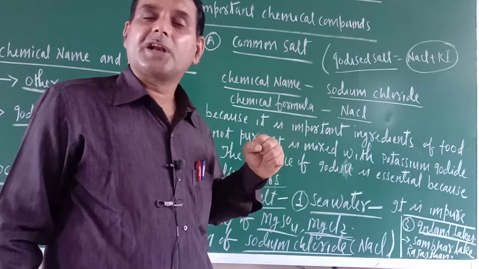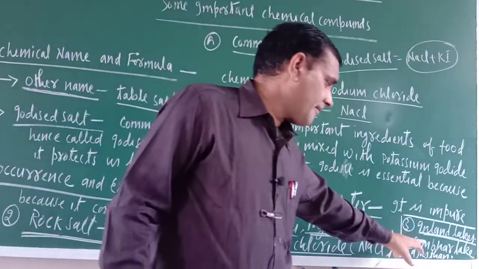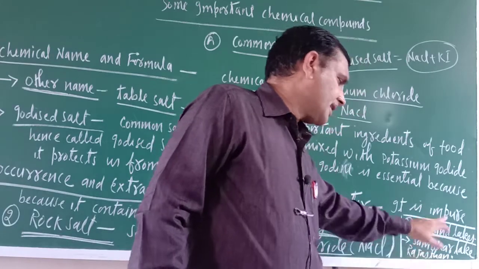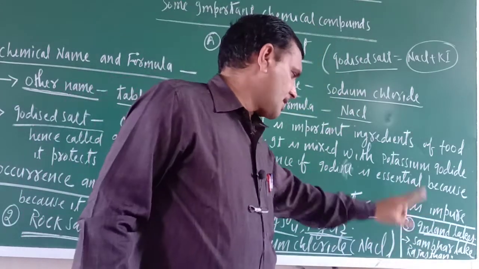In India also, in Rajasthan there is one lake. What is the name of that one? Sambar Lake in Rajasthan. There salts are found.